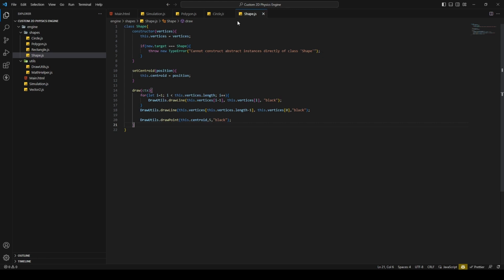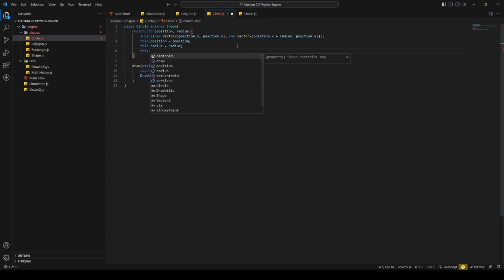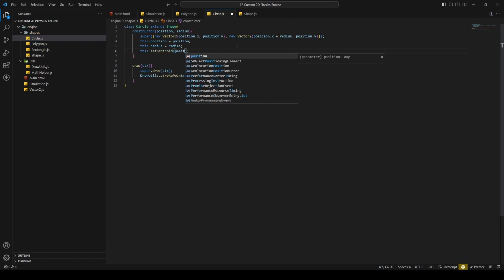So let's use that method first in the circle class. In the circle class, it's really easy. You just call here in this line the setCentroid, and we're setting that to position. That's for the circle.